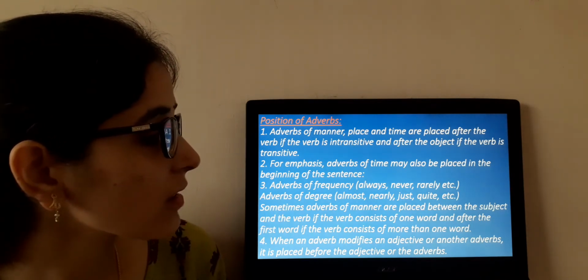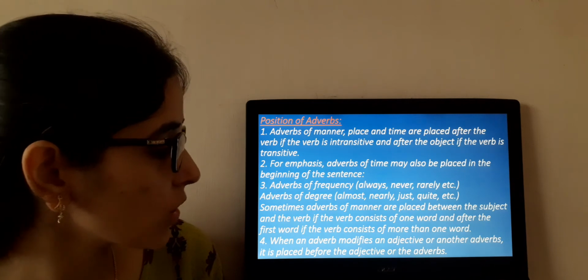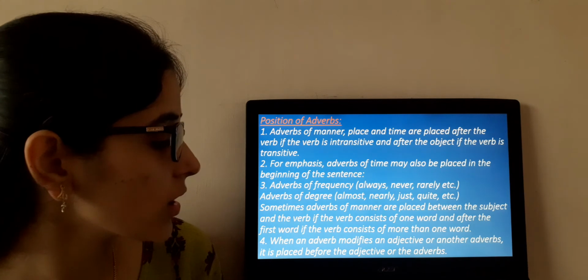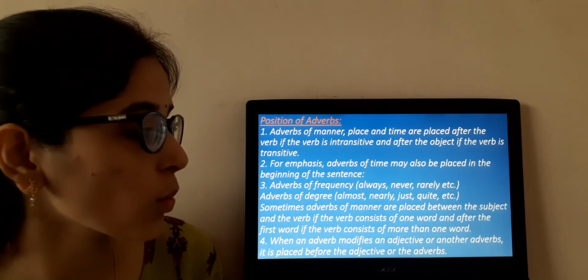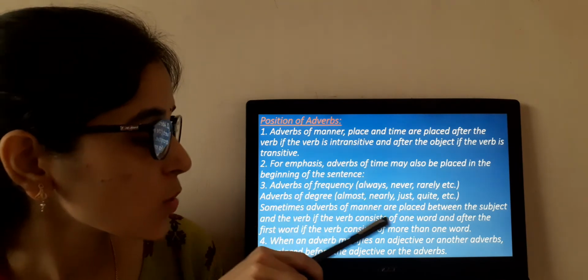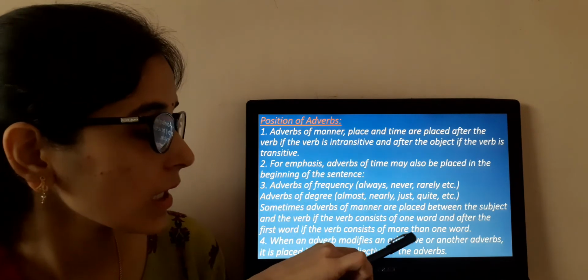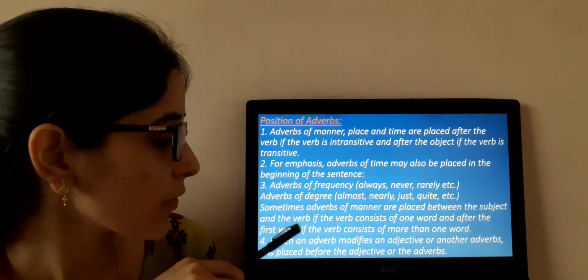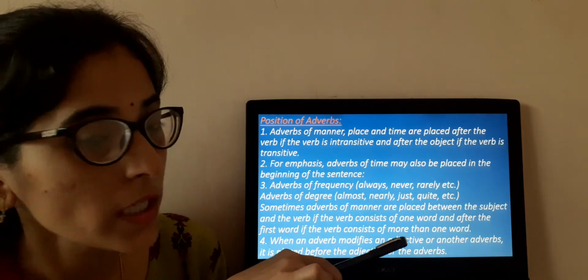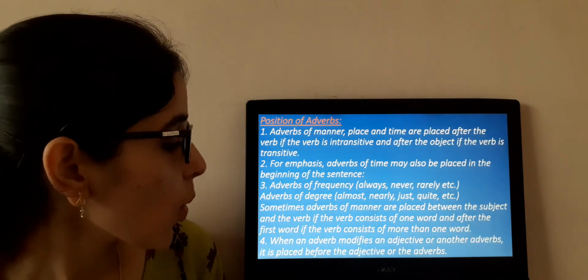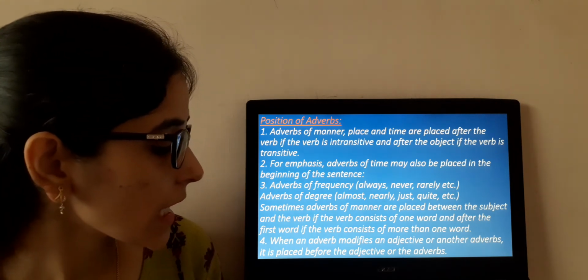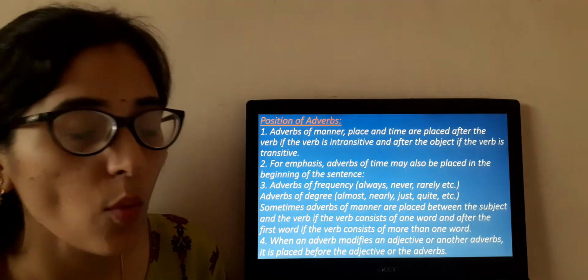Sometimes adverbs of manner are placed between the subject and the verb if the verb consists of one word, and after the first word if the verb consists of more than one word. Next, number 4, when an adverb modifies an adjective or another adverb, it is placed before the adjective or adverb.